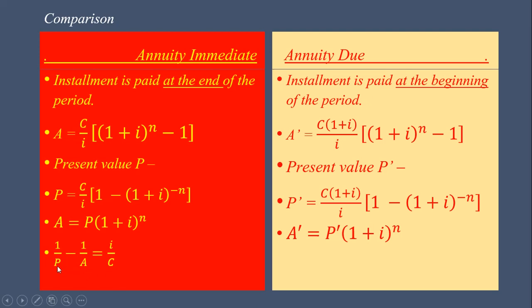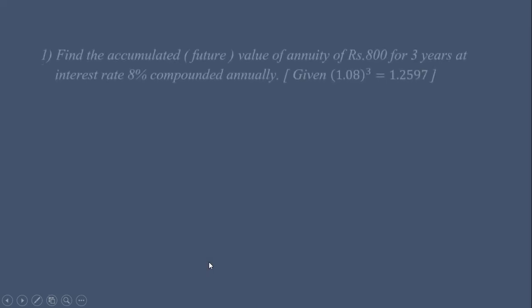Now, relation between P, A and C. P is present value of annuity, A is accumulated value of annuity, and C is amount of annuity. So, 1 upon P minus 1 upon A is equal to i upon C. In case of annuity due, 1 upon P dash minus 1 upon A dash is equal to i upon, instead of C, here C into bracket 1 plus i. So comparing these two, and according to example, we have to use these formulae and solve example. Let us see a few examples.